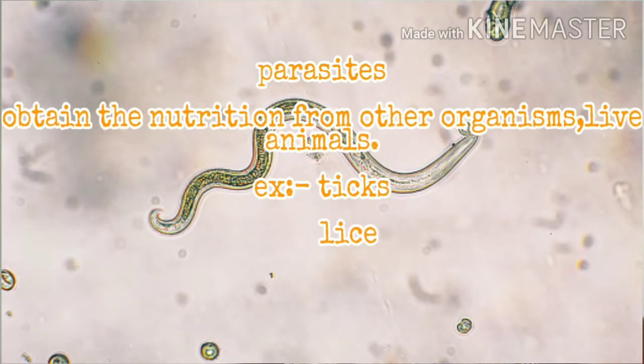Then parasites. The parasites are the organisms which depend on living organisms, meaning they take their nutrition from the living organisms. Examples: the lice, the ticks, the mosquitoes are examples of parasites.